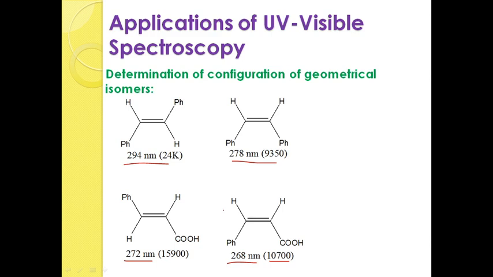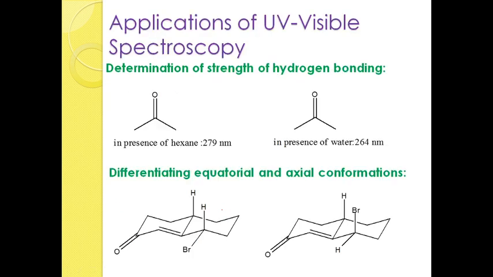So, all the geometrical isomers in trans form will always exhibit higher lambda max, and the cis isomer will always exhibit a lower lambda max. Okay. So, by this we are moving to the next application, and here the application is determination of strength of hydrogen bonding.